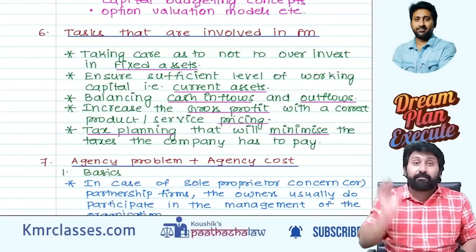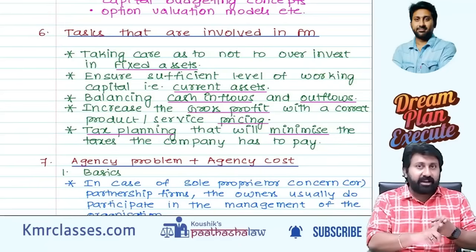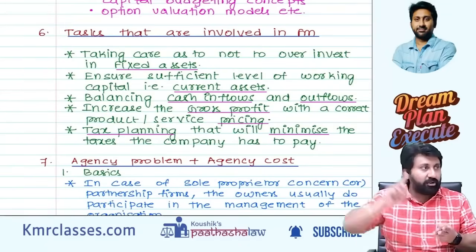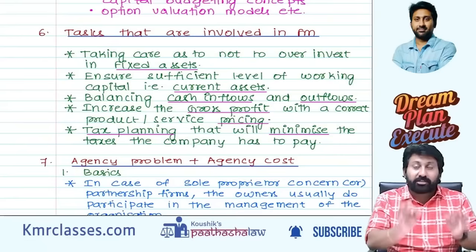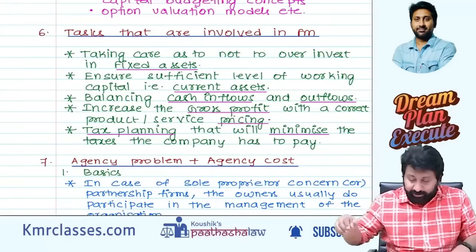Tasks involved in FM, if they ask, what do you have to write? Not to overinvest in fixed assets, sufficient investment in current assets. After that, analysis ensuring the proper inflows and outflows, and having a proper gross profit with a proper pricing of the product, and finally tax planning to reduce the tax burden.